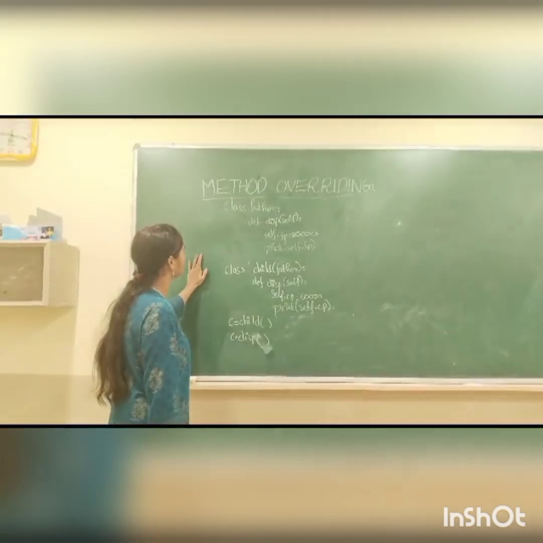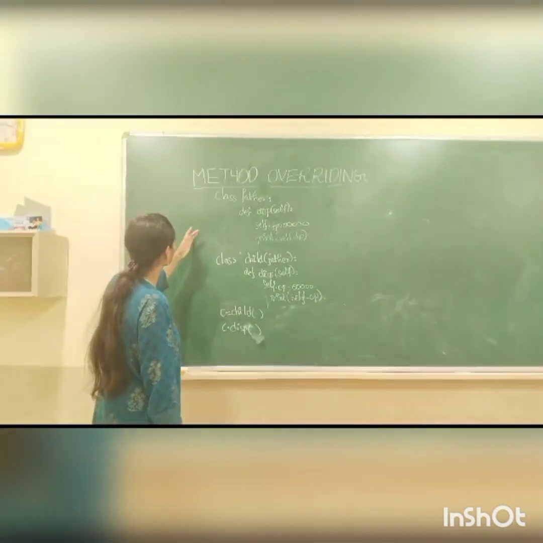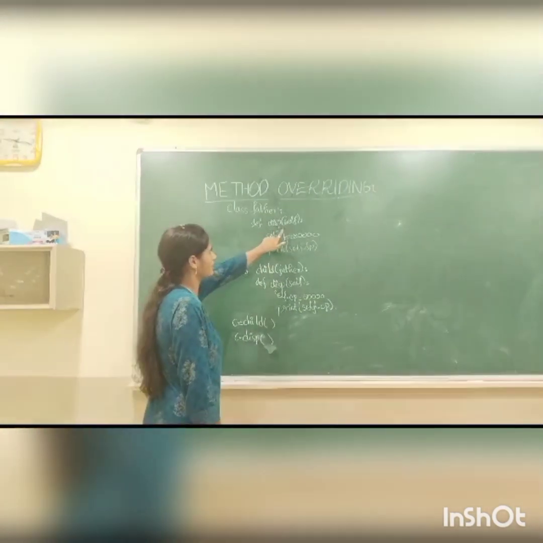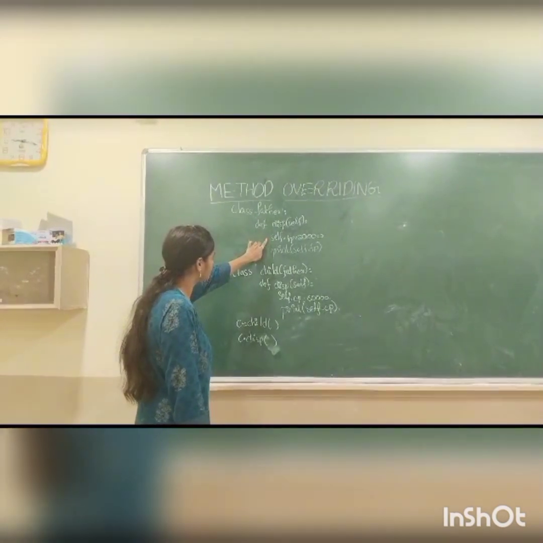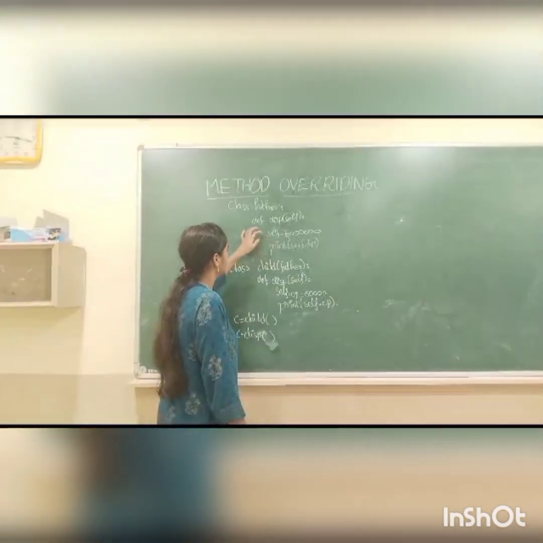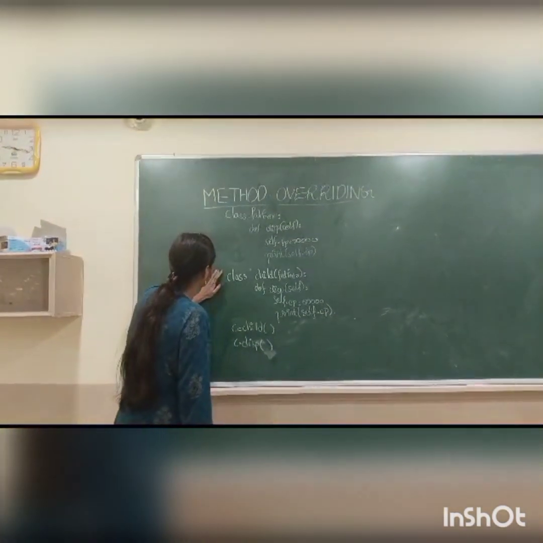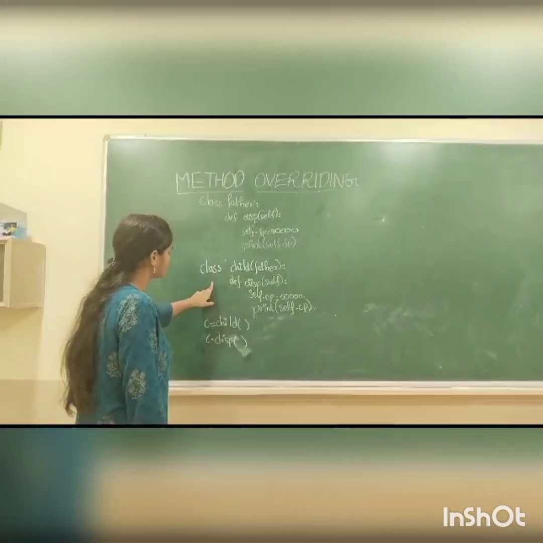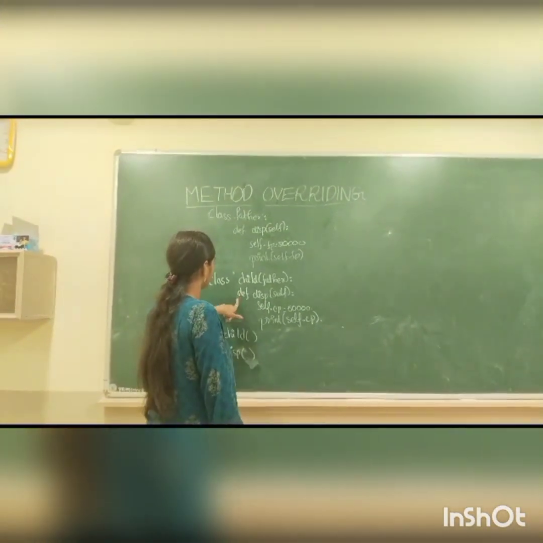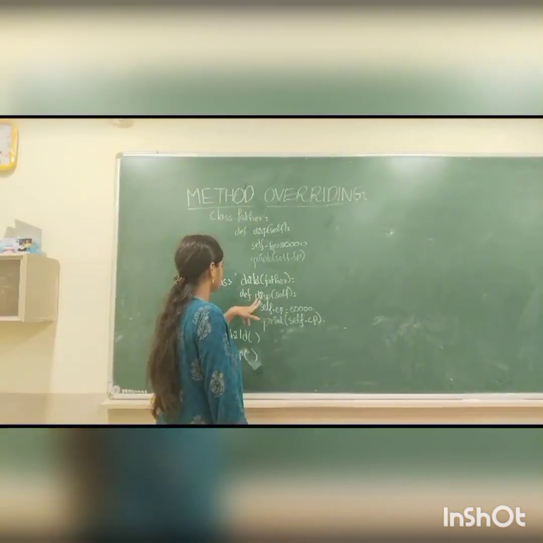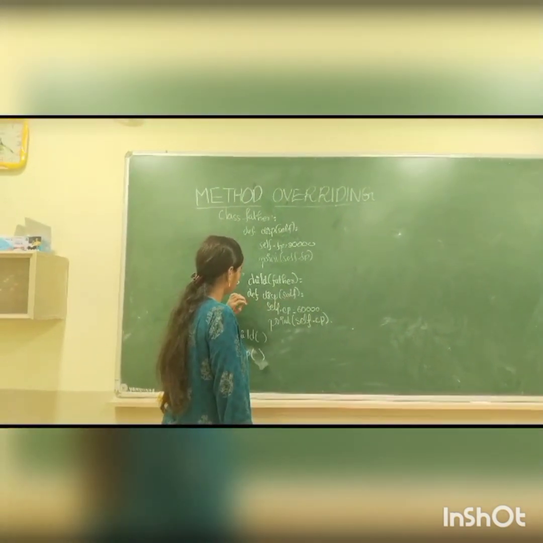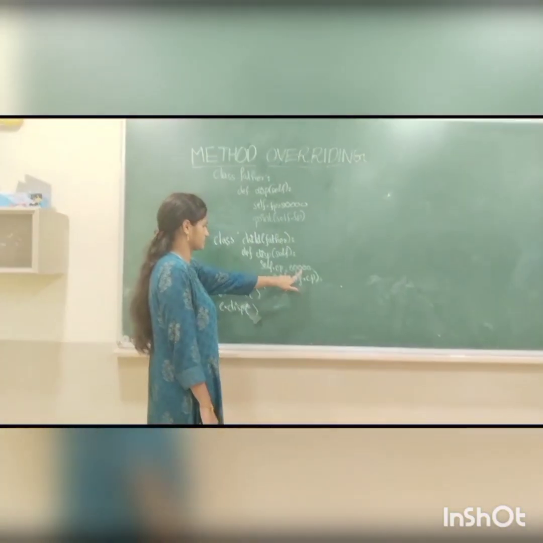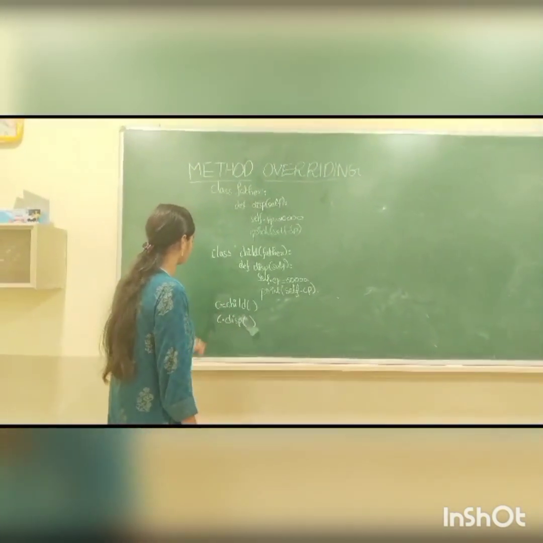Now I am going to explain method overriding in inheritance. First I created a class for the parent. Next I created a function with the parameter self. Now I created one attribute, self.fp equals 20,000, and printed the attribute. Next I created a class child which is inherited from the parent class. Again I created the same function as in the parent class, with parameter self. Now I created the attribute self.cp equals 60,000 and printed the attribute.